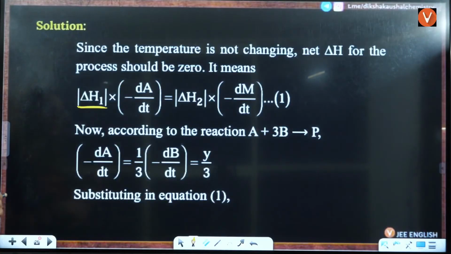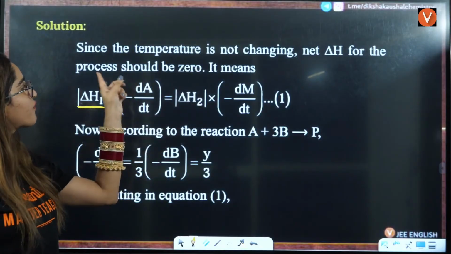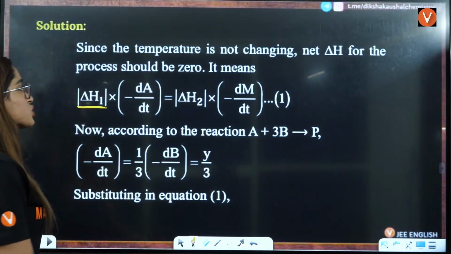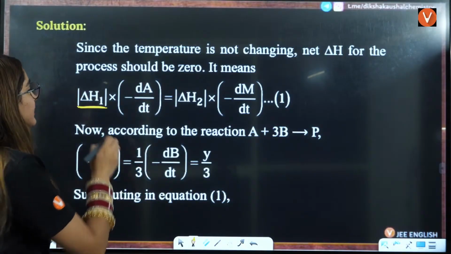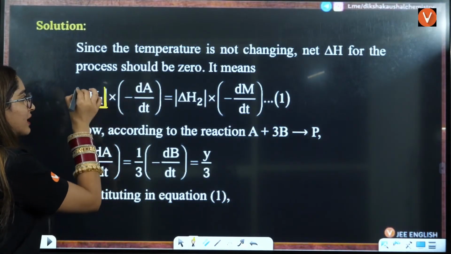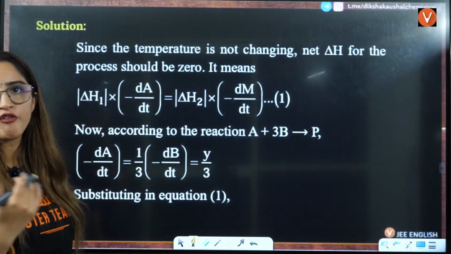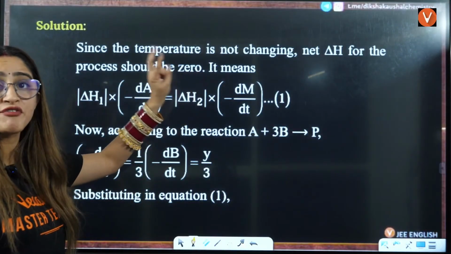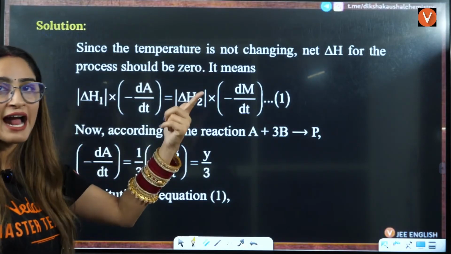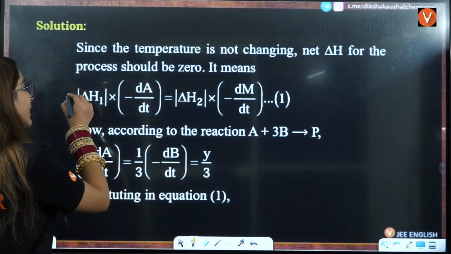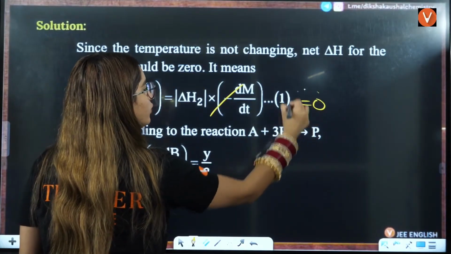Okay, understood? Since the temperature is not changing, the net delta H for the process should be 0. That means these two should be equal to each other: the mod of delta H1 multiplied by the disappearance of A, and delta H2 of the second reaction multiplied by the disappearance of the second reactant, that is N. Only then, if these two are equal, their net change should be equal to 0.